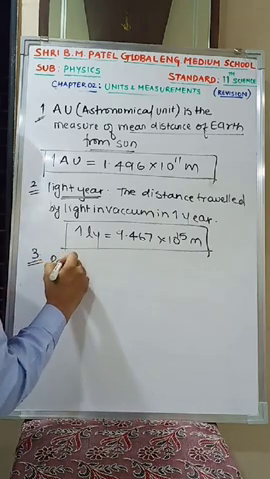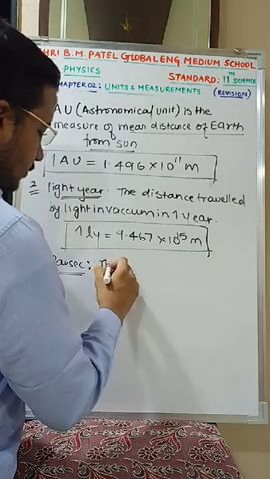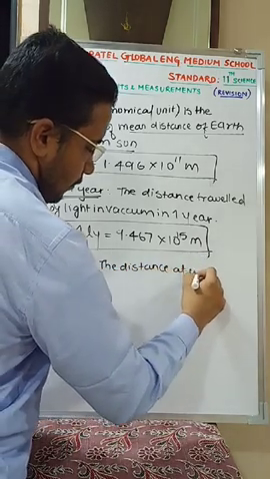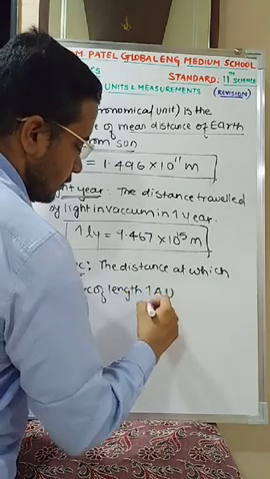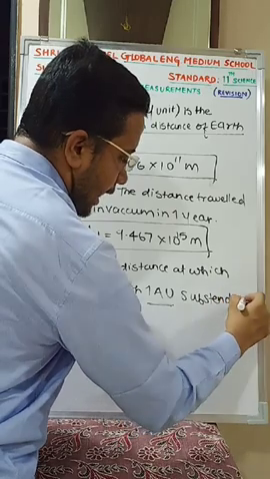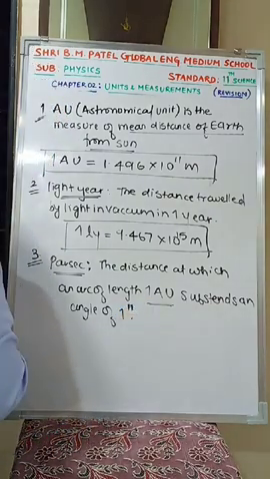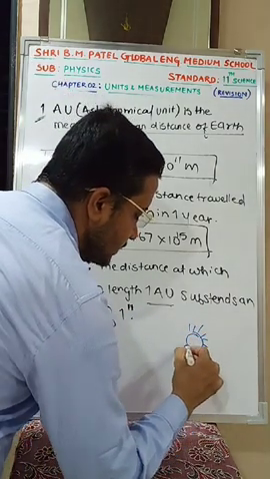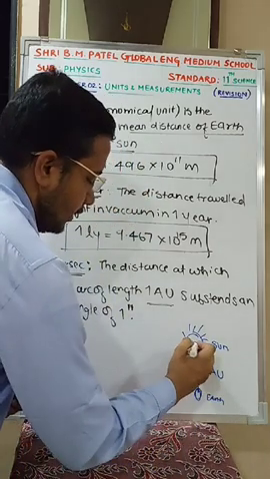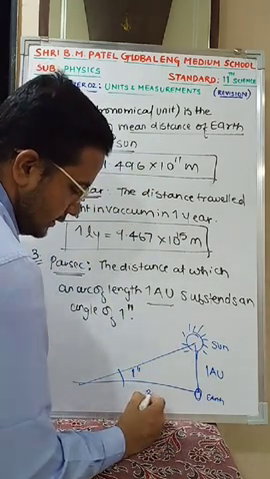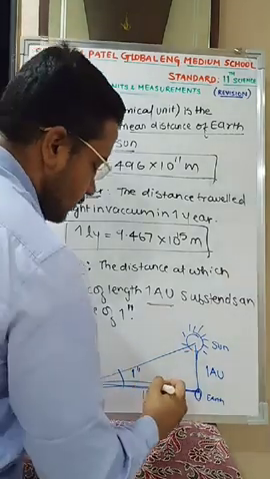The third is parsec. What is parsec actually? Parsec is the distance at which an arc of length 1 astronomical unit subtends an angle of 1 second. What is 1 astronomical unit? That is the mean distance between Sun and Earth. This is your Sun, this is your Earth, and this is 1 astronomical unit. If it subtends an angle of 1 second over here, this distance is called a parsec.